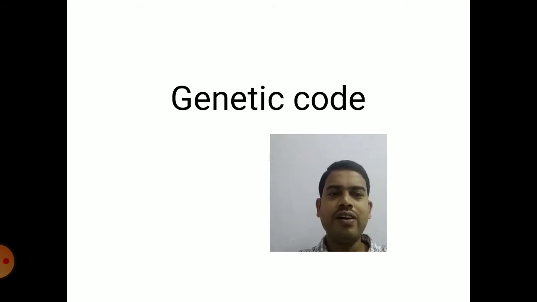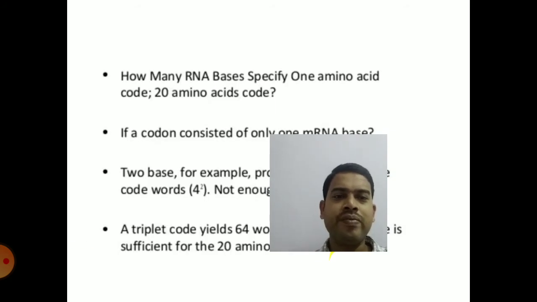And this genetic code was cracked by scientists Nirenberg, Matthaei, Ochoa and Khorana et al. So these 4 scientists, along with some other scientists, cracked the genetic code with their experiments that we will see.